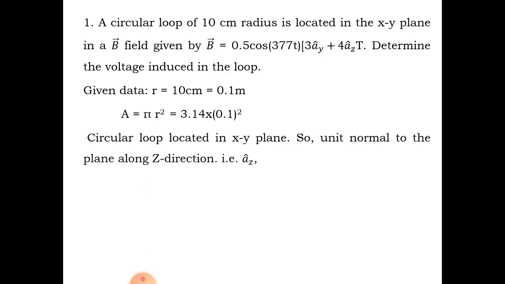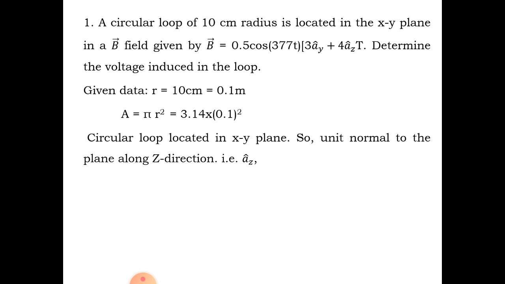Now let us try to solve the problems. So let us take the first one. Only two problems let us solve. First one, a circular loop of 10 centimeter radius is located in the xy plane in a magnetic field B, which is given by B equal to 0.5 cos 377t (3 ay vector plus 4 az vector) Tesla. Determine the voltage induced in the loop.